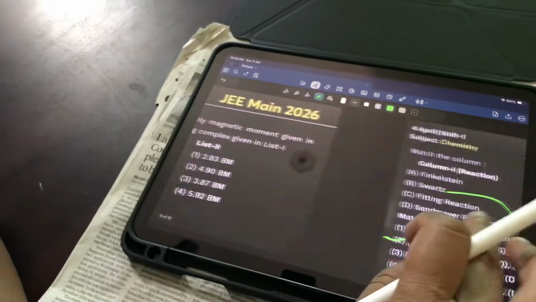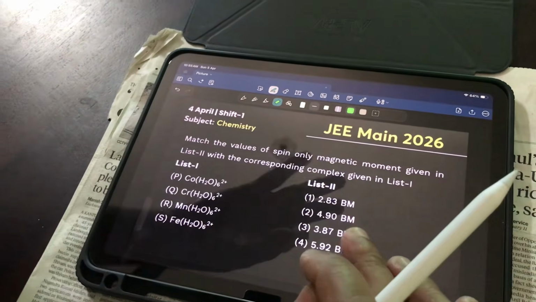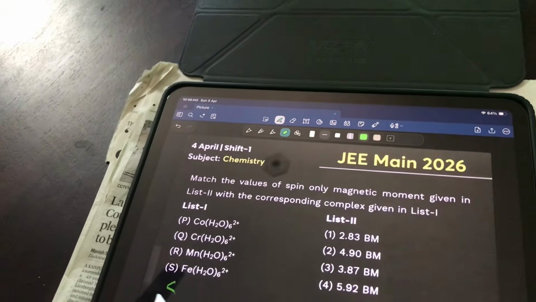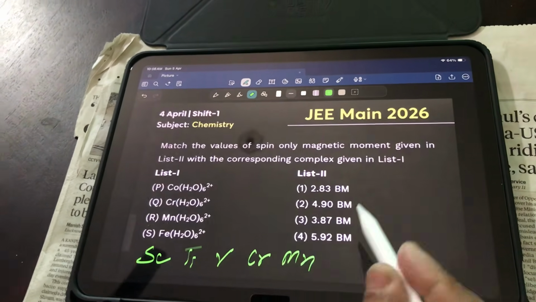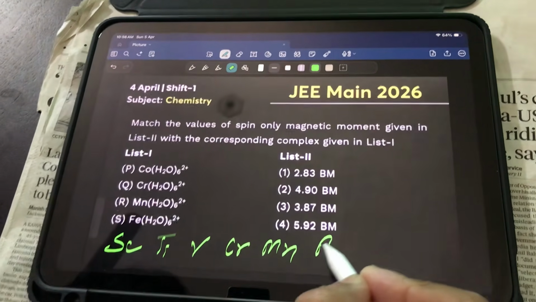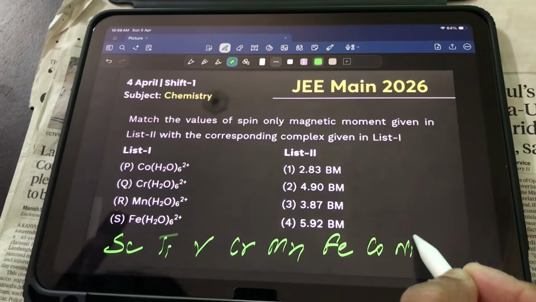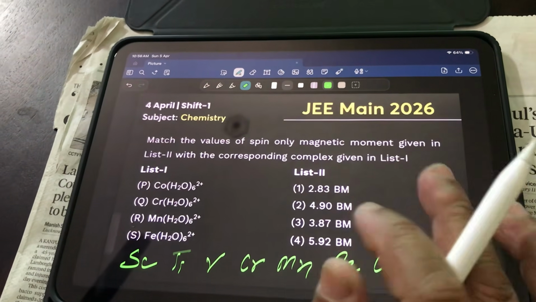Now let's move towards another question, and this is from coordination chemistry. My dear students, this coordination chemistry question can be easy or it can be tough. So you should know the mnemonic: science teacher, very crazy man, felt cold in night with cousin. Now focus over here. If you don't know this, and if you're not having practice of this, my dear friends, this time, let me please focus. This time, the maximum percentage of questions they have asked is from inorganic chemistry.